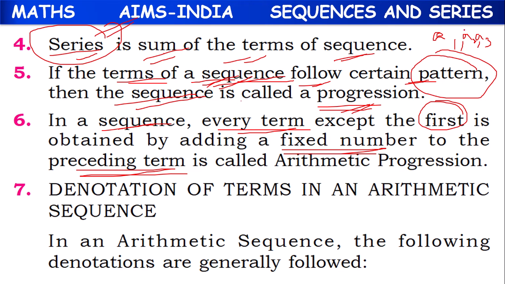So if we add a fixed number to A1 we get A2, and if the same number is added, we get A3. If we go on adding one fixed number throughout the sequence, then that sequence is called arithmetic progression. Means arithmetic progression is a kind of sequence in which, except the first term, all other terms are obtained by adding a fixed number.